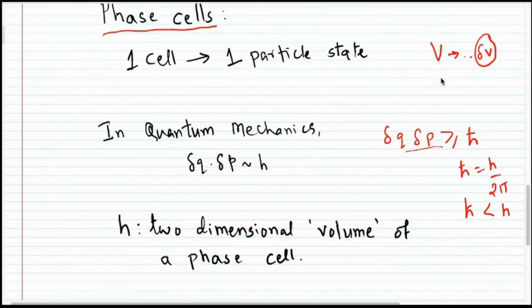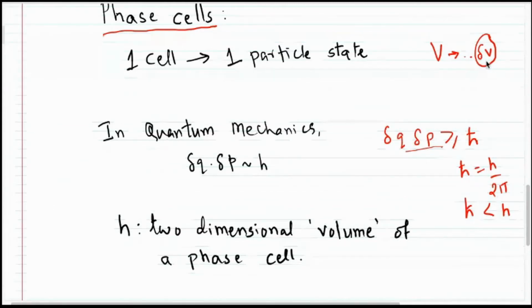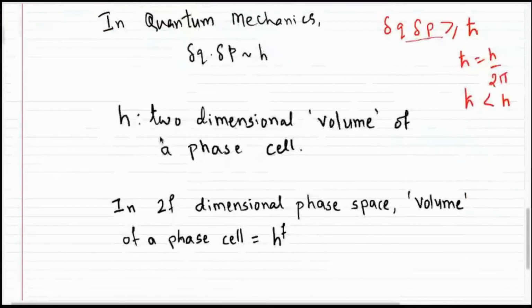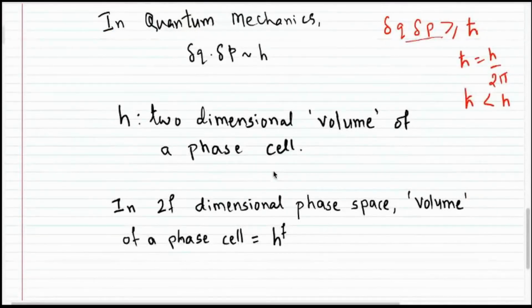Okay, so this total volume V of the box can be divided into small volumes which have a size of delta V, which is approximately equal to h. And then I can say that the number of small volumes delta V in this total volume V tells me how many particle states are possibly existing in this total volume V. Clear? So this h is called the two-dimensional volume of a phase cell.